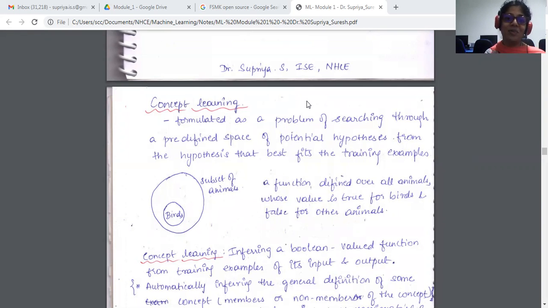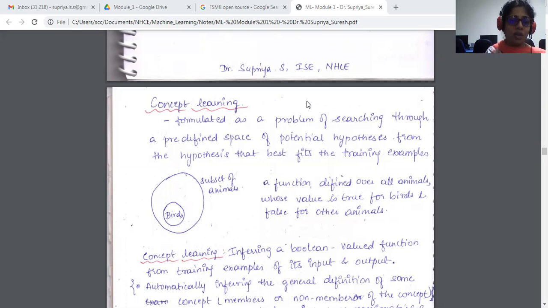fits the training examples. As we have already said, we have a set of training instances, right? We have the whole set of training instances along with target values. So, we form a hypothesis. Each and every instance is called a hypothesis, okay? So the entire set becomes the hypothesis space. From the set of hypotheses, we are going to select the hypothesis that best fits our given problem statement. It should be within the concept of what we are talking about.